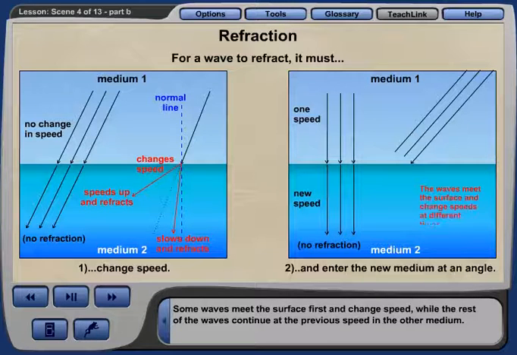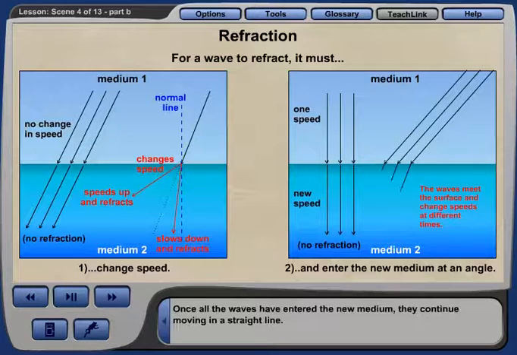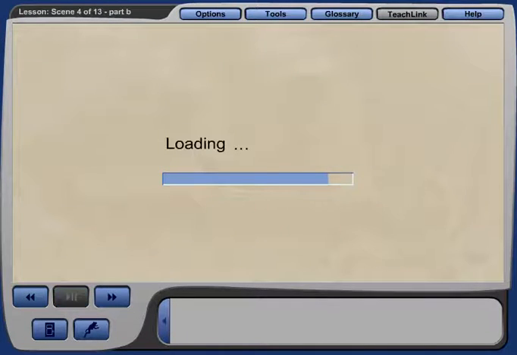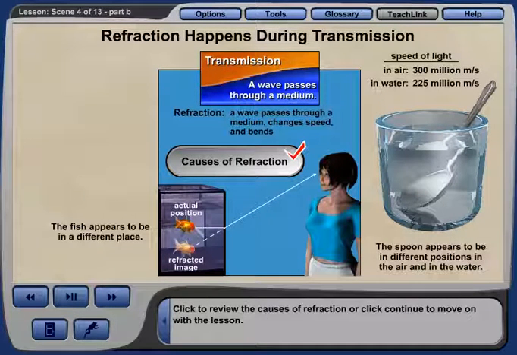Some waves meet the surface first and change speed, while the rest of the waves continue at the previous speed in the other medium. Once all the waves have entered the new medium, they continue moving in a straight line. Click to review the causes of refraction, or click Continue to move on with the lesson.